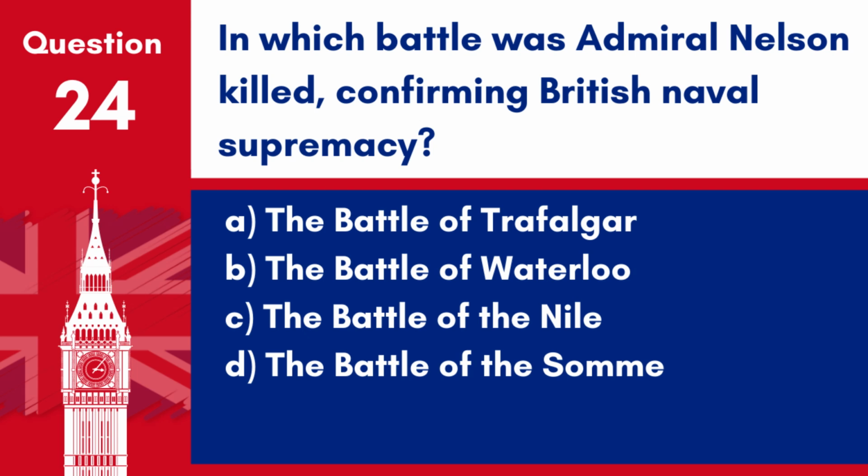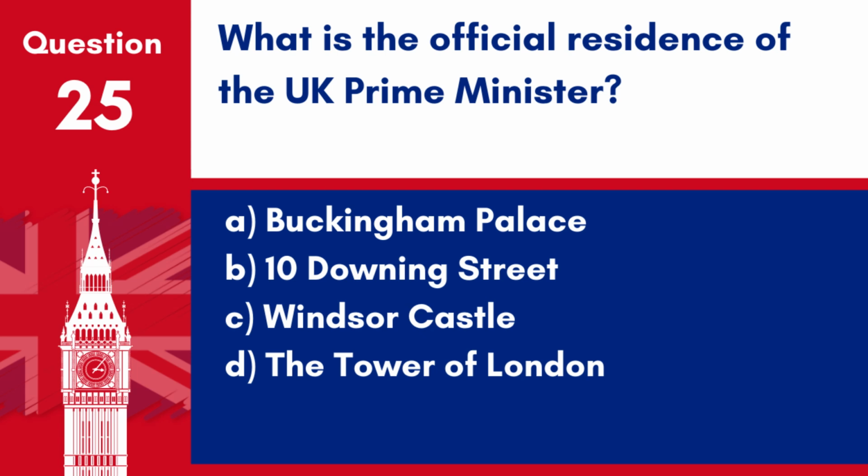Question 24. In which battle was Admiral Nelson killed, confirming British naval supremacy? A. The Battle of Trafalgar. B. The Battle of Waterloo. C. The Battle of the Nile. D. The Battle of the Somme. Answer: A. The Battle of Trafalgar. Admiral Nelson was killed in the Battle of Trafalgar in 1805, which confirmed British naval supremacy over the combined French and Spanish fleets.